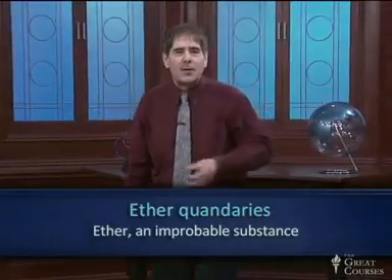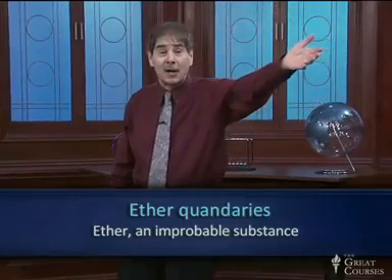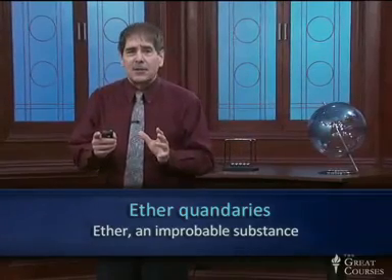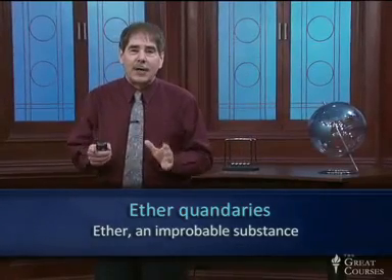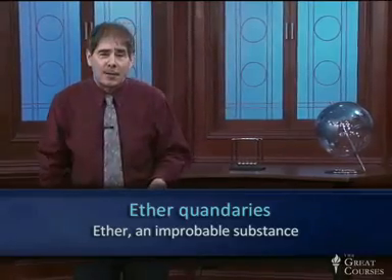We know that because we know that electromagnetic waves permeate the entire universe. We can see light from distant stars. It's also got to be a very stiff substance because the waves propagate at that very high speed of light, about 186,000 miles a second, 300,000 kilometers a second. It takes a stiff spring, for example, to make a rapid propagating wave on a spring. It takes a stiff substance. The ether had to be stiff, and yet the planets and the stars had to be able to move through it essentially without resistance. So it's improbable.